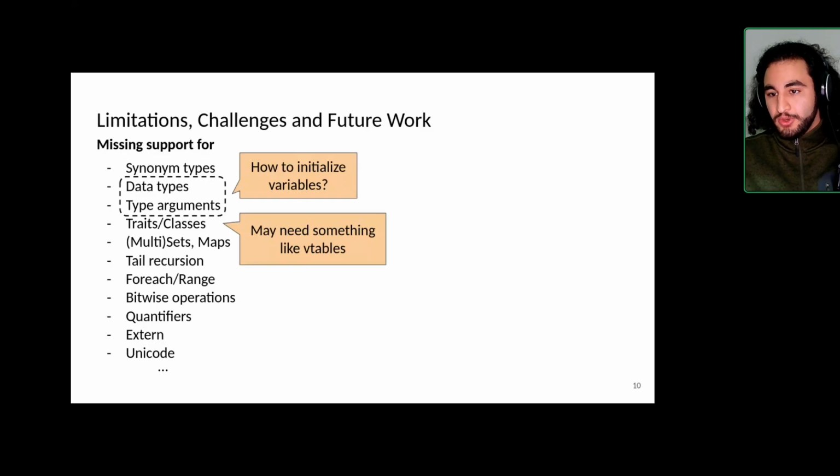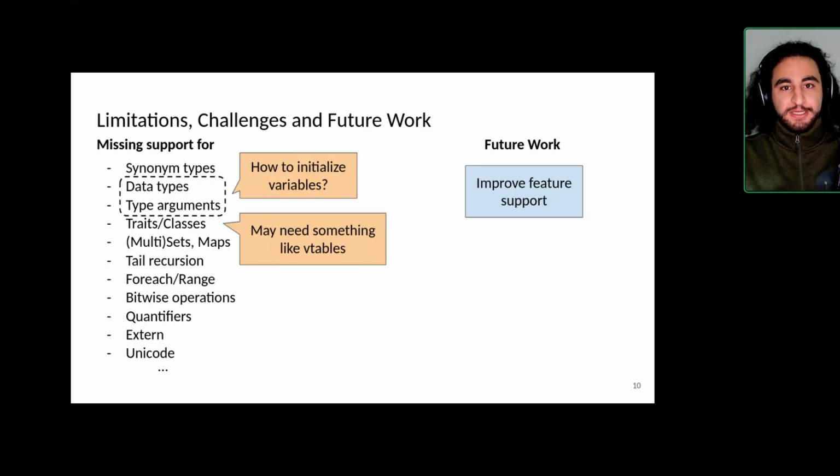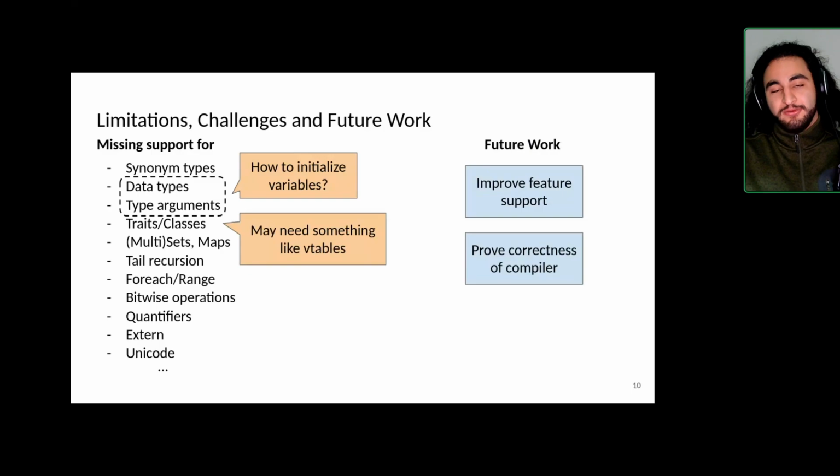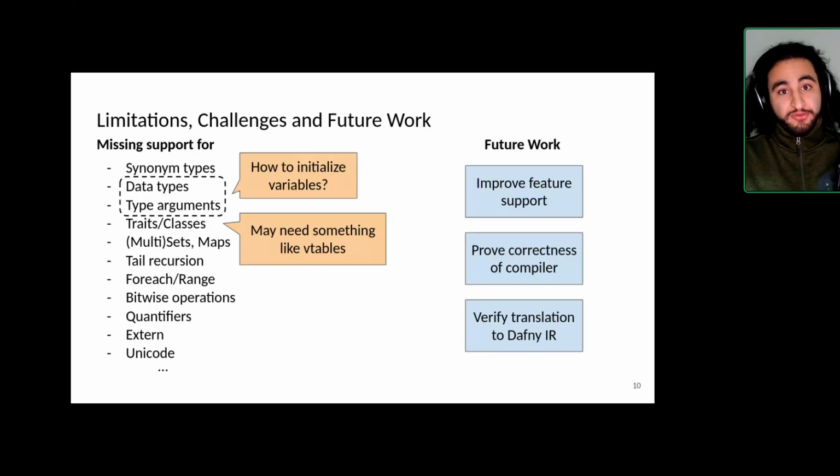But beyond, so what is there to be done, right? Beyond just implementing more stuff, because that's always an obvious thing. Extend the feature support. Another obvious thing would, of course, be to just prove more things. But these are kind of going up, like building tall. Building more wide would be, for example, verifying the translation from Dafny to the Dafny IR. So it's that front end that we kind of trusted, which could be part of CakeML, where we then define Dafny semantics and show that our compiler from Dafny to Dafny IR preserves the semantics too.